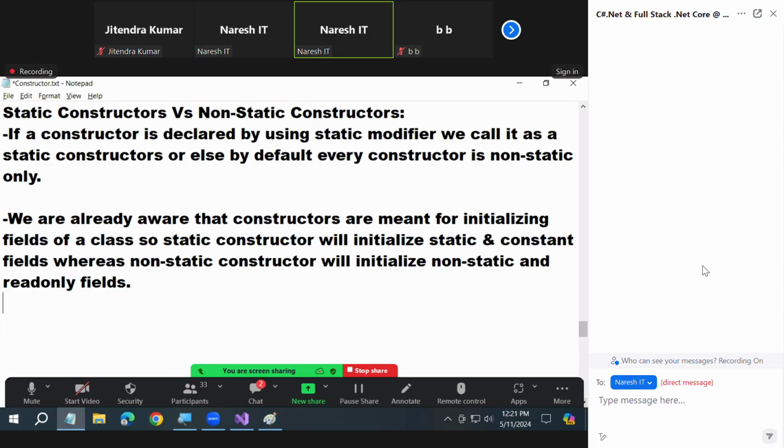Yeah. Am I clear with this? Two types of constructors, two types of fields, not four types. Constant is static only, read only is non-static only. So again, don't say four types now, two only. The only difference is modifiable and non-modifiable. So two types of constructors. Map it correctly now. Static to static, non-static to non-static.